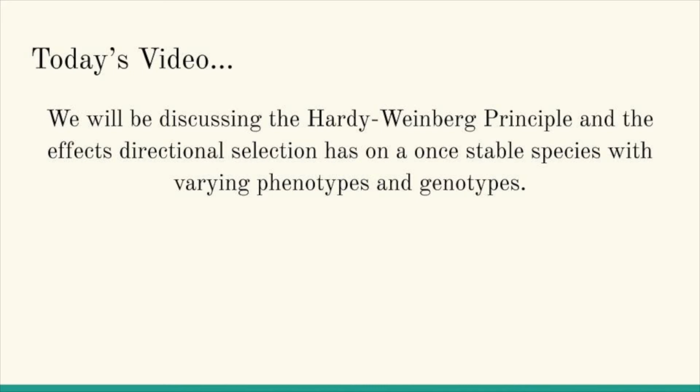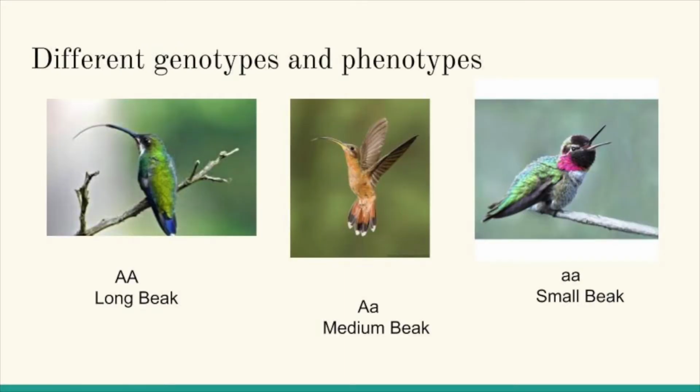In today's video, we will be discussing the Hardy-Weinberg principle and the effects directional selection has on a once stable species with varying phenotypes and genotypes. To begin, we have three birds of the same species with varying beak sizes. Birds whose alleles are homozygous dominant have long beaks, while birds with heterozygous alleles have medium-sized beaks, and birds with homozygous recessive alleles have small beaks.